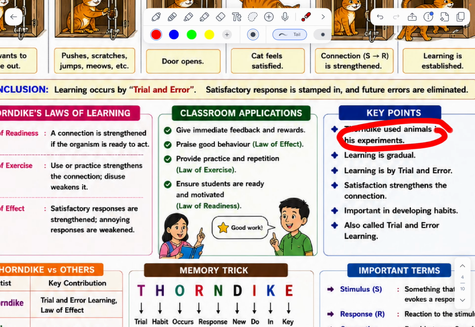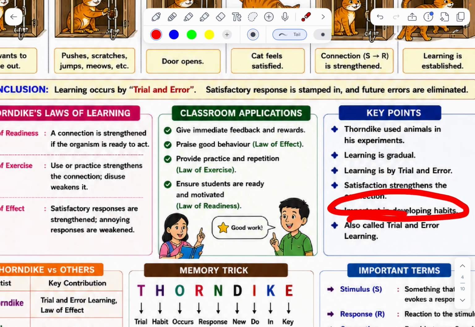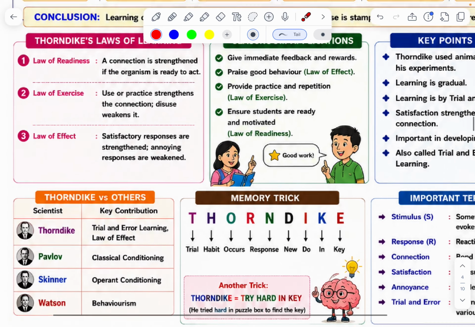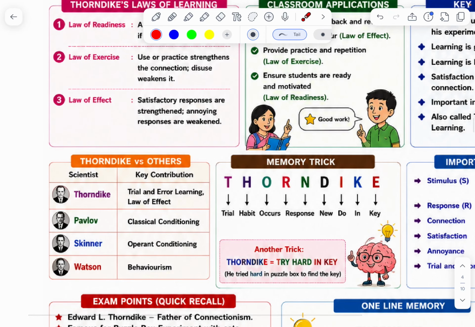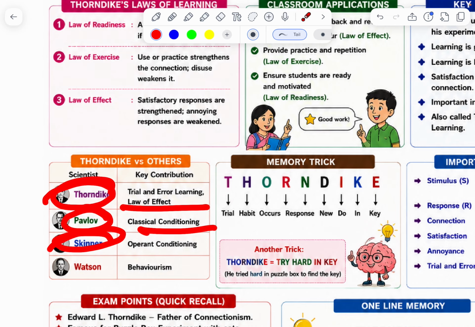Key points. Thorndike used animals in his experiments. Learning is gradual. Learning by trial and error. Satisfaction strengthens the connection. Important in developing habits. It is called trial and error learning. Key points: Thorndike, trial and error learning; Pavlov, classical conditioning; Skinner, operant conditioning; Watson, behaviorism.